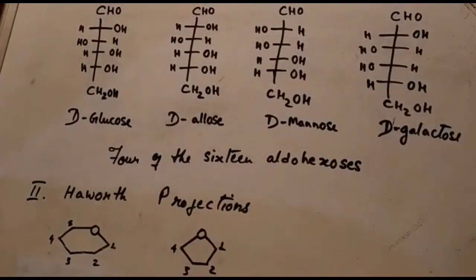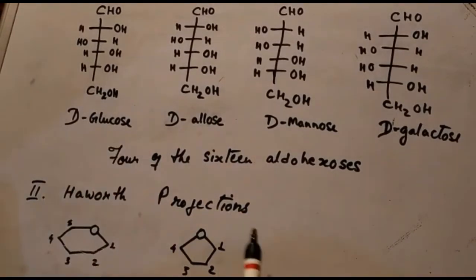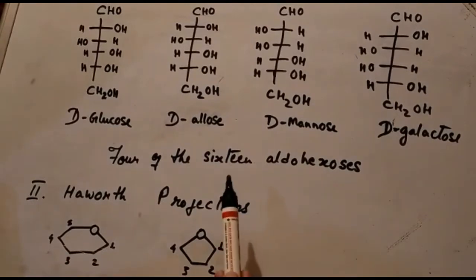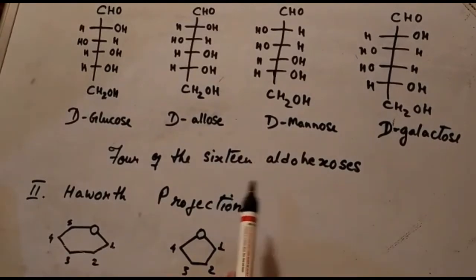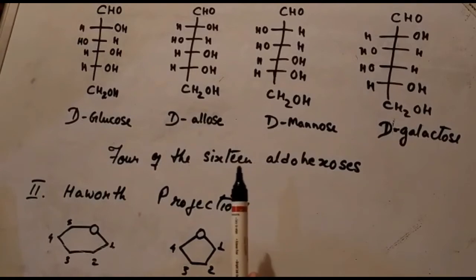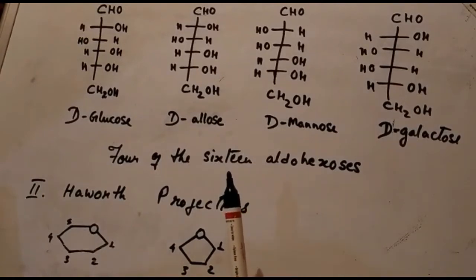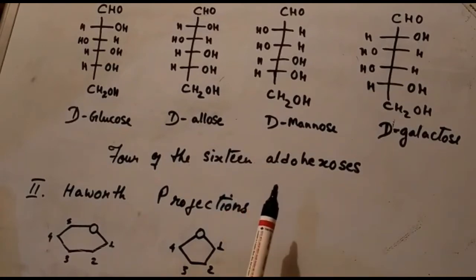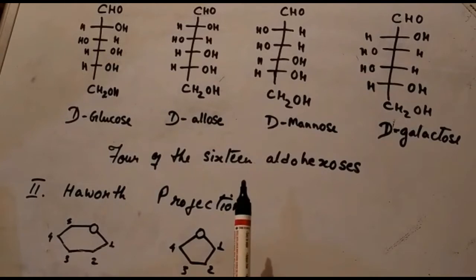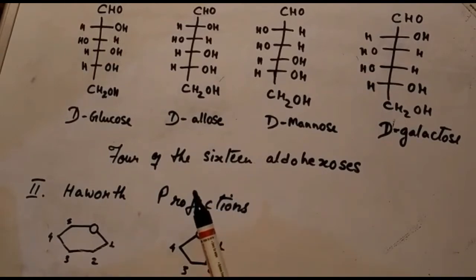So here, as you can see, a Fischer projection provides an easy way to distinguish among many similar carbohydrates, those carbohydrate molecules or monosaccharides that have similar structure. For example, we know that there are 16 aldohexoses. Why aldo?